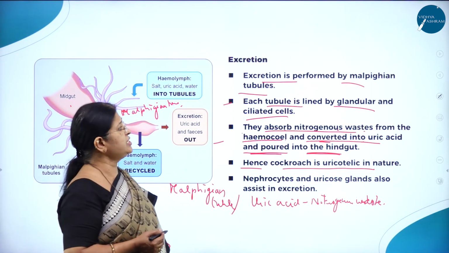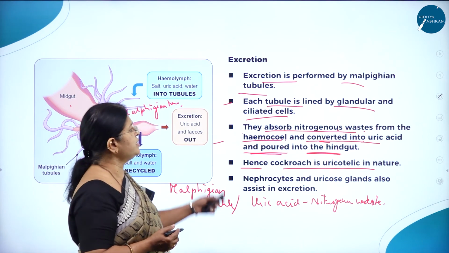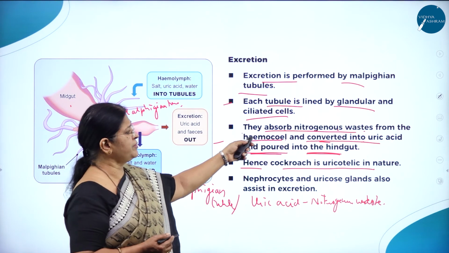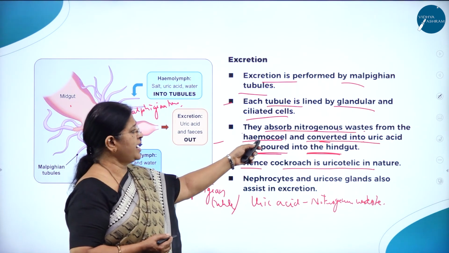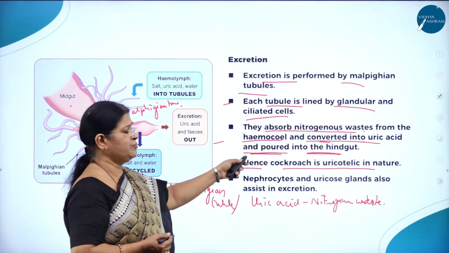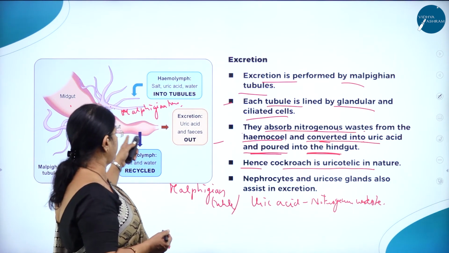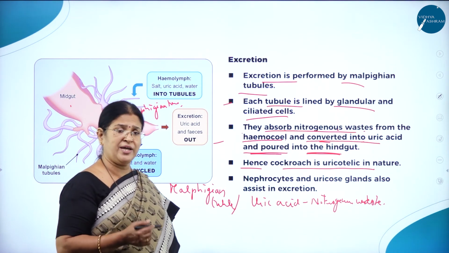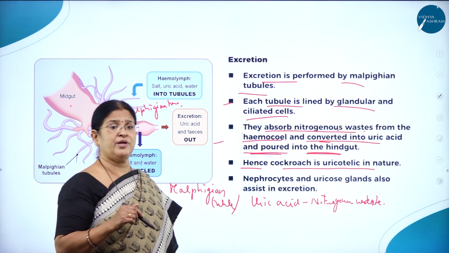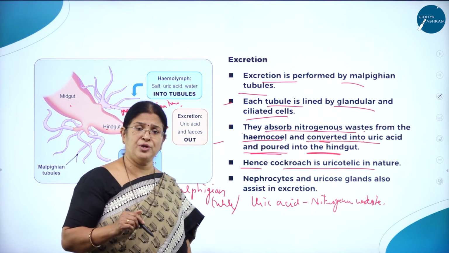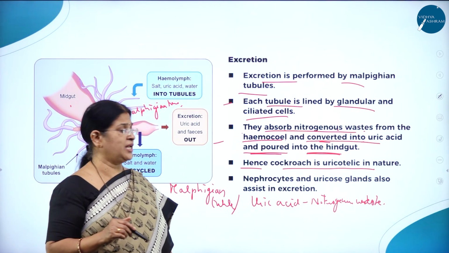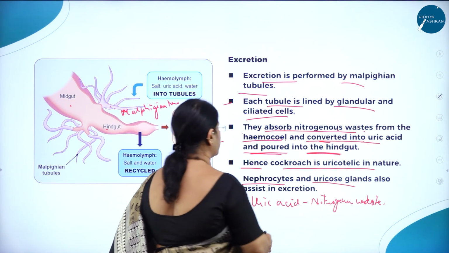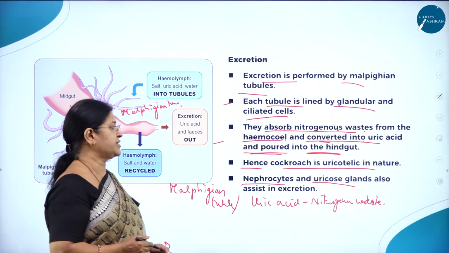So excretion is performed by Malpighian tubules. Each tubule is lined by glandular and ciliated cells. They absorb nitrogenous waste from the hemocoel and convert it into uric acid and pour it into the hindgut. Hence, cockroach is called what? Uricotelic animal. Why? Because the nitrogenous waste it eliminates is in the form of pellets called uric acid. Along with them, the nephrocytes and uricose glands also assist in excretion.